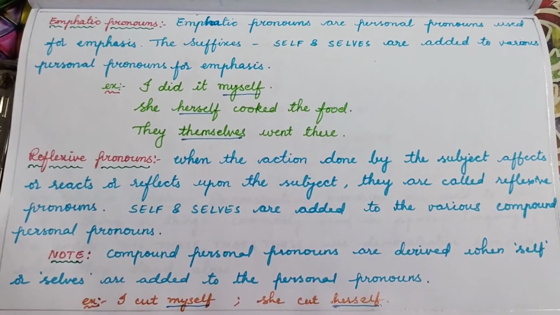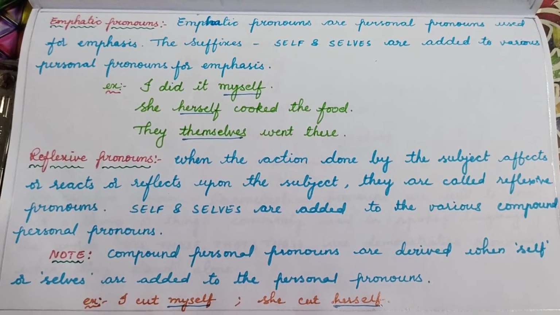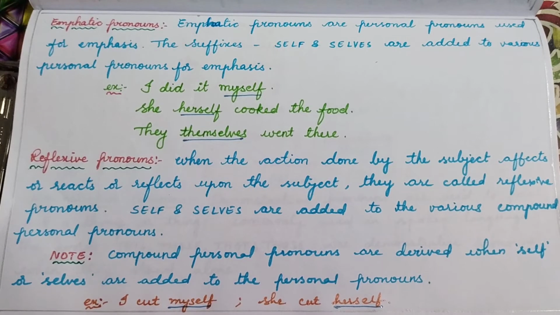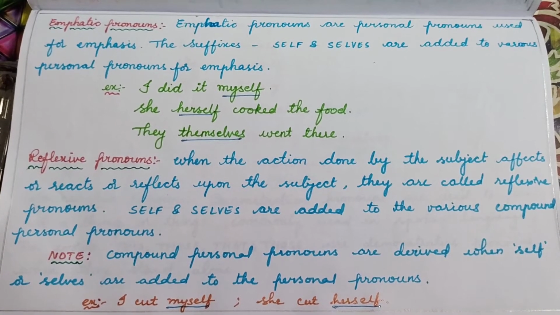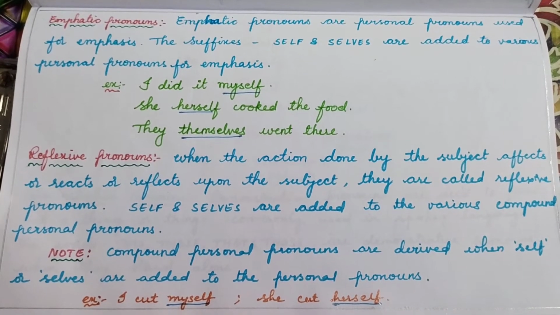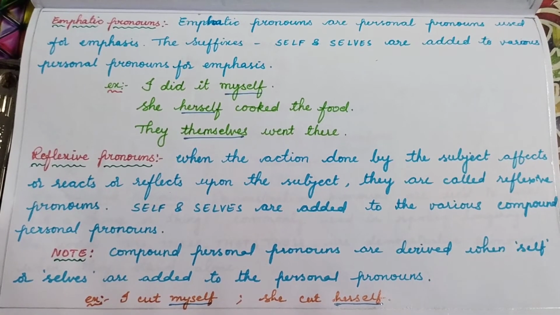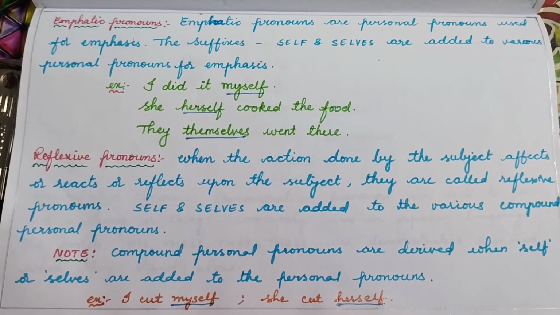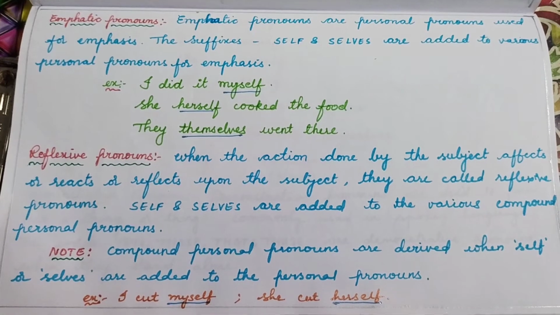Okay, for example, I did it myself. Remove myself and read once again: I did it. It means that you have done something. But if you use myself there, you're stressing that you have done it without any others' involvement or participation. You have done it on your own. It means that I did it myself. So myself is used along with the personal pronoun I to stress.